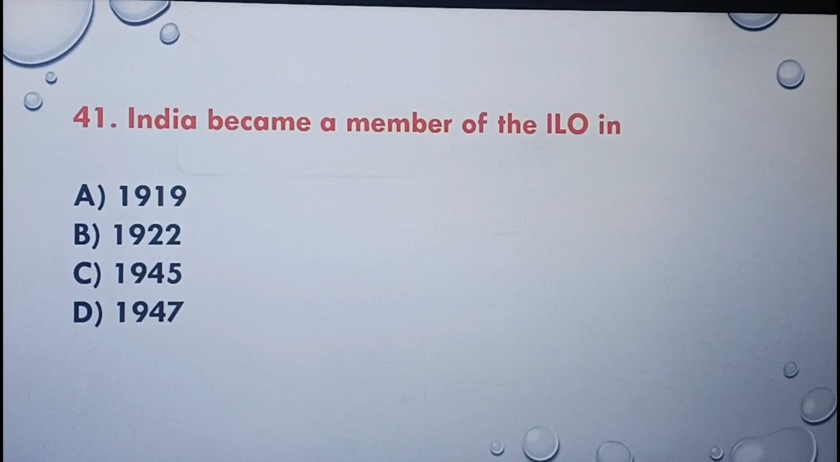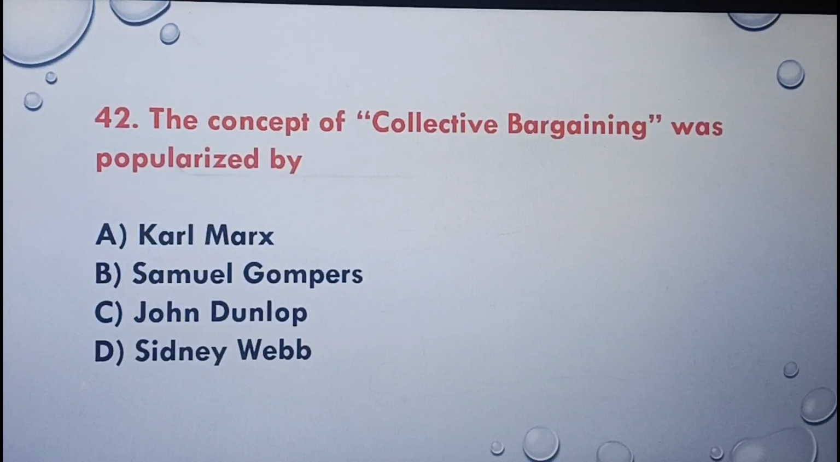Next question, India became a member of ILO in 1919, 1922, 1945, 1947. The correct answer is option A, 1919. The next question, the concept of collective bargaining was popularized by Karl Marx, Samuel Gompers, John Dunlop, Sidney Webb. The correct answer is option D, Sidney Webb.